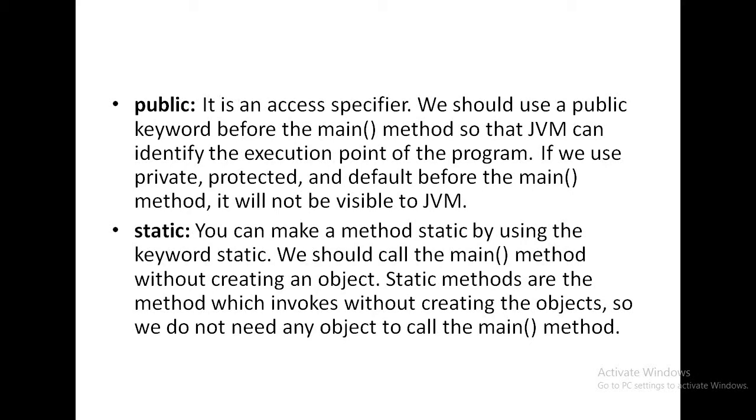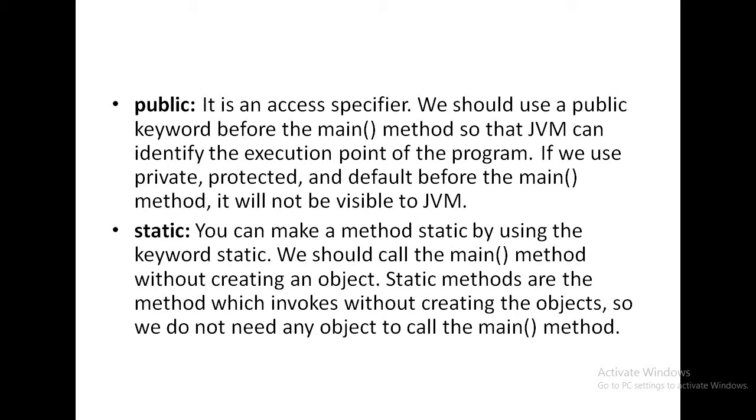We are executing the main method. And what is the property of a static method? Static methods are the methods which are executed before the creation of an object. Or you can say that static methods are the methods which are called without the help of an object. So the main method is declared as static.